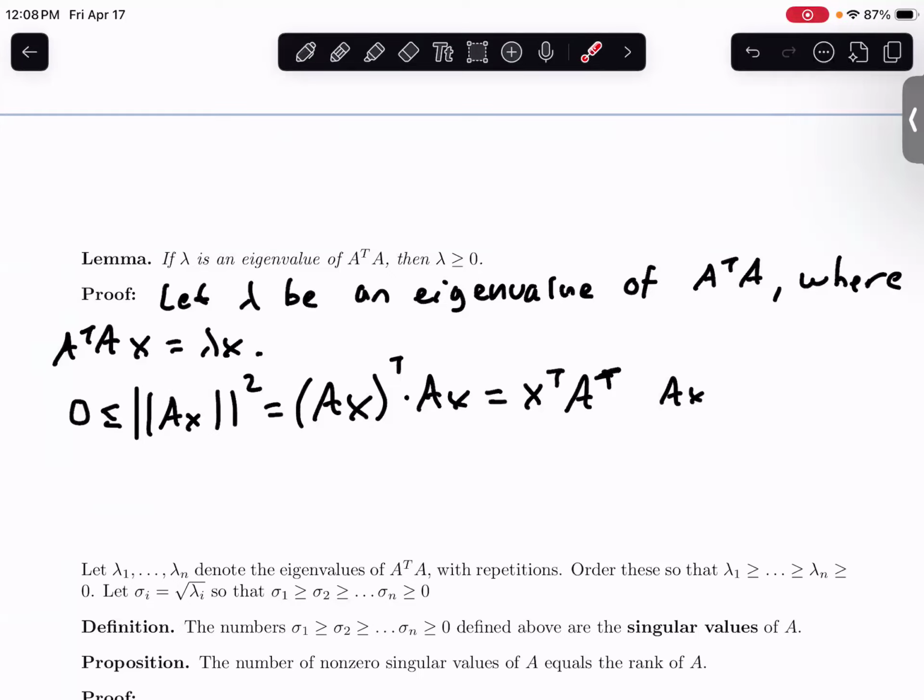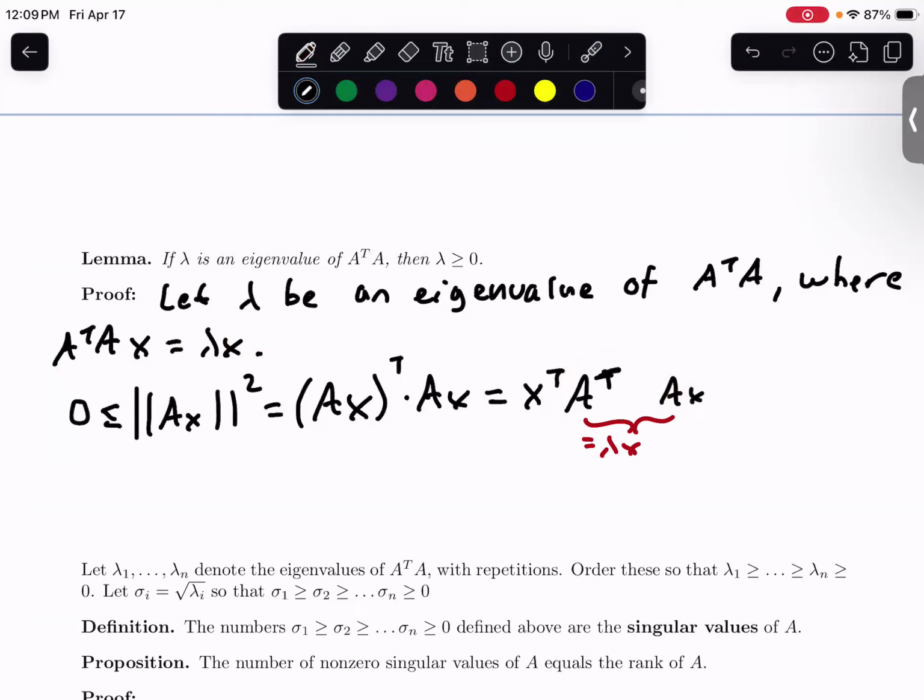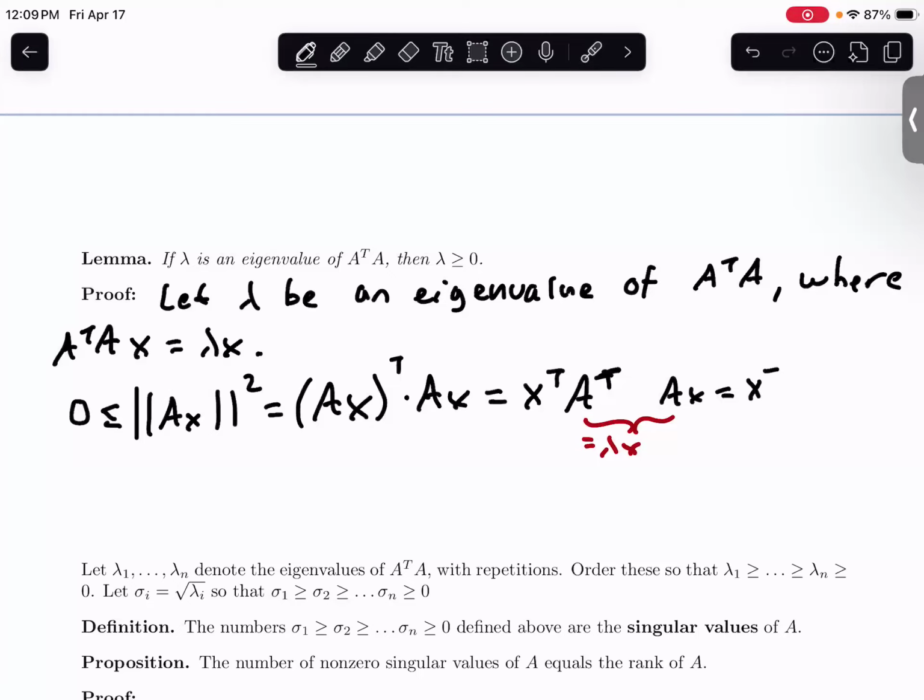What's nice is now we have A transposed times A times X, where X is this eigenvector with eigenvalue lambda. So instead of A transpose times A times X, we can replace it by lambda times X. So this is equal to X transposed times lambda times X. Then lambda is just a constant, right?